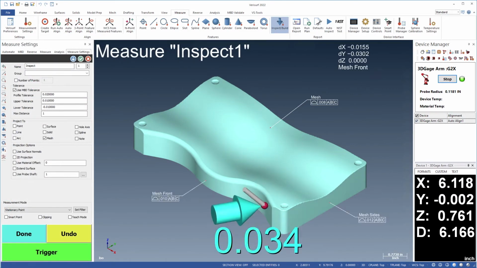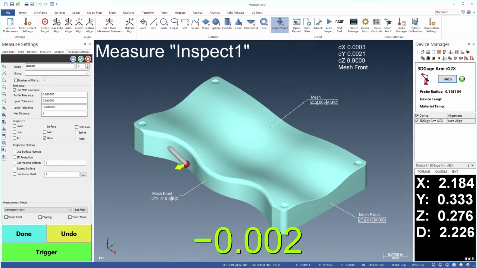If the mesh is segmented, each element can be assigned a different inspection tolerance.